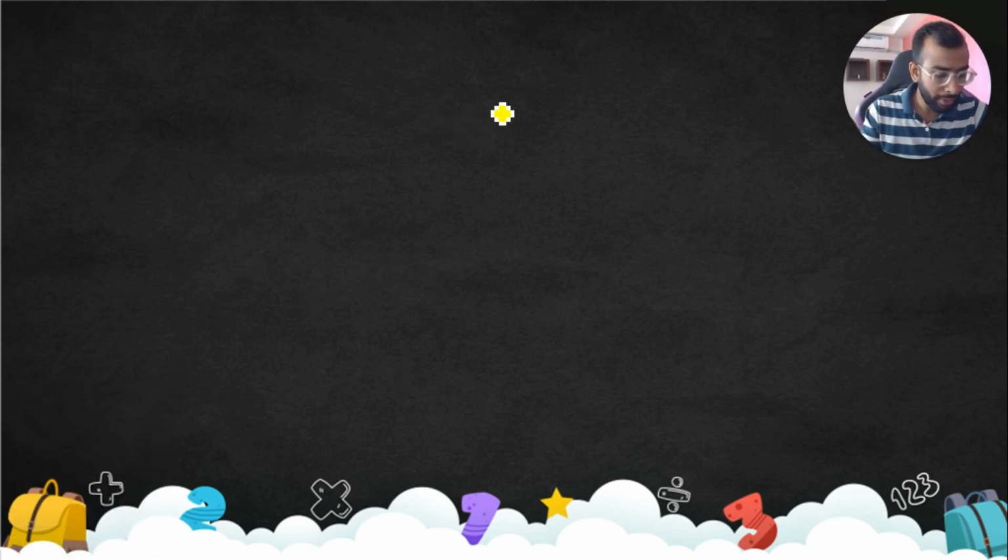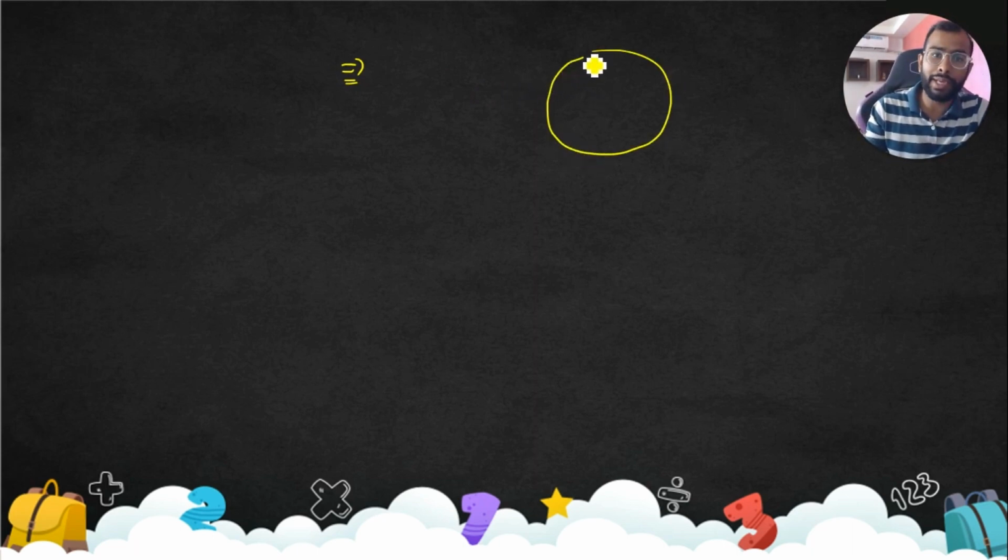This is important, so let me just read out the theorem. The theorem says that the angle subtended by a chord at any point on the circle is equal to the angle made by the chord and the tangent at the point of contact. What does that mean? Let's say this is a tangent. A tangent is a line which touches the circle at one point, and let's say we have a chord with this.